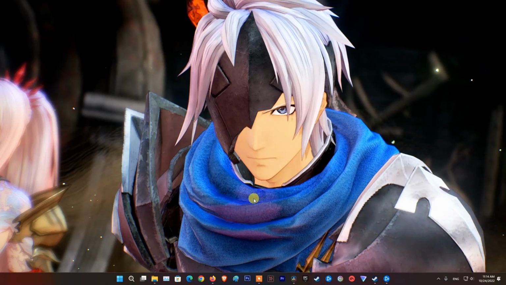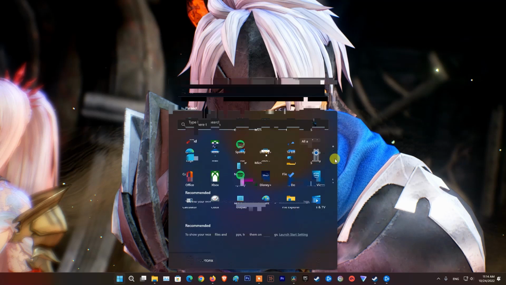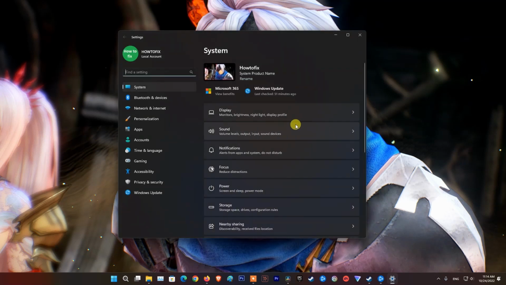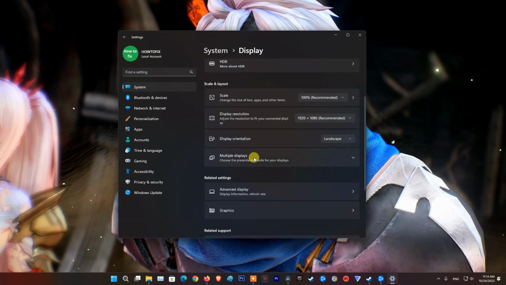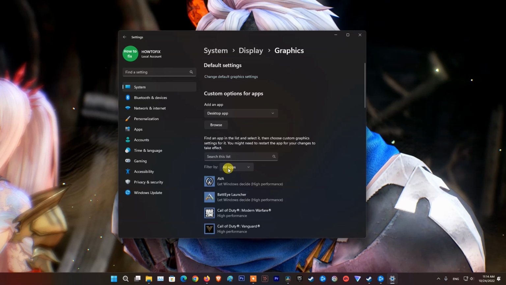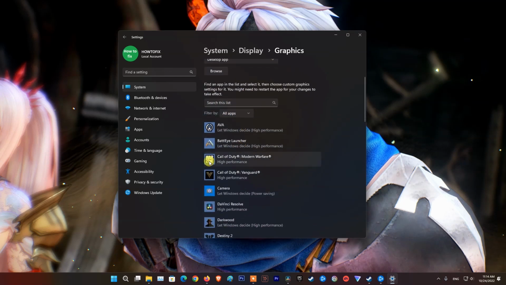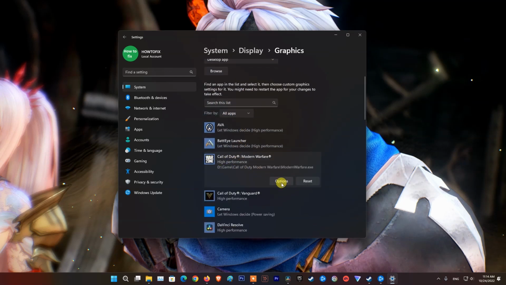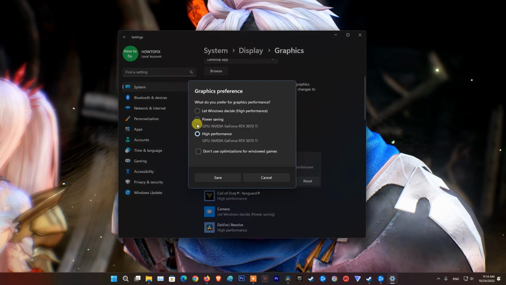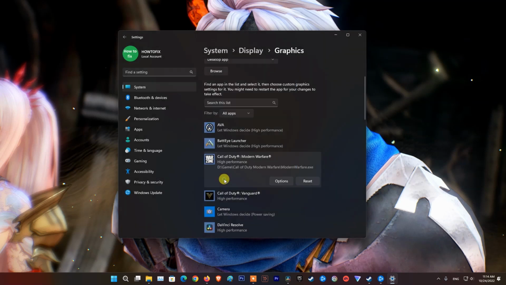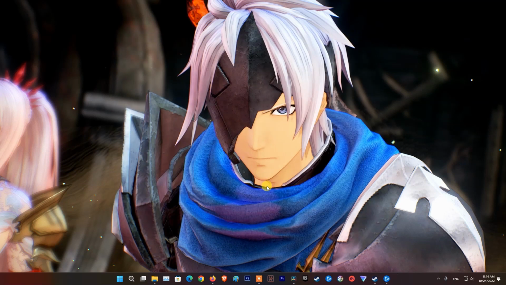The next method is set high-performance graphics for Modern Warfare 2. To do that, go to Settings, then select System. Select Display. Scroll down, you will see Graphics. Click on it. Scroll down and find Modern Warfare 2. Click on Modern Warfare 2, then pick Options. Tick on High Performance option, then click Save. Relaunch Modern Warfare 2 and check if problem is fixed.